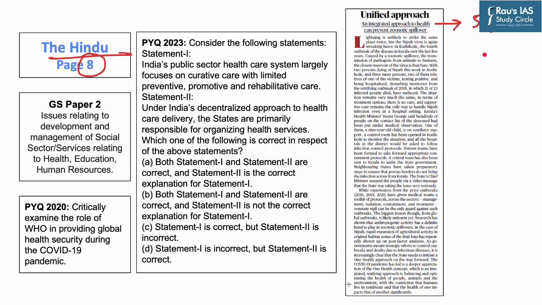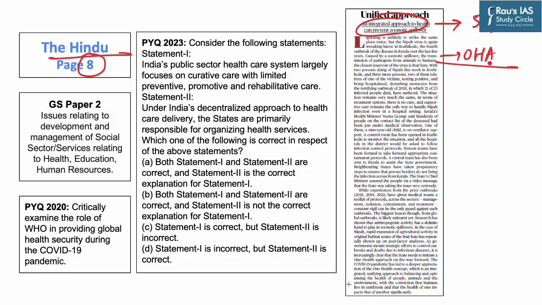Now this Nipah virus is caused by a zoonotic spillover, which is the transmission of pathogens. It takes place from animals to humans, and the closest reservoir of this Nipah virus are fruit bats. And the research has shown that anthropogenic activities have a definite hand to play in zoonotic spillovers. And in this regard, the government needs to mount a strategic effort to control such outbreaks and deaths due to infectious diseases. And it brings us the need to adopt a One Health approach, which is an integrated approach to health to prevent zoonotic spillover.